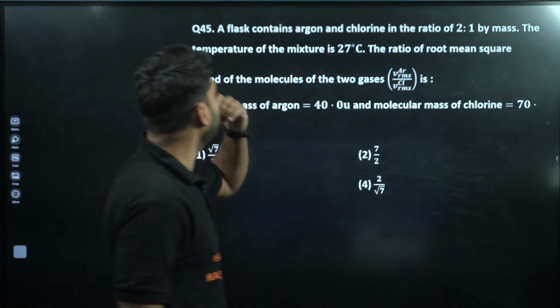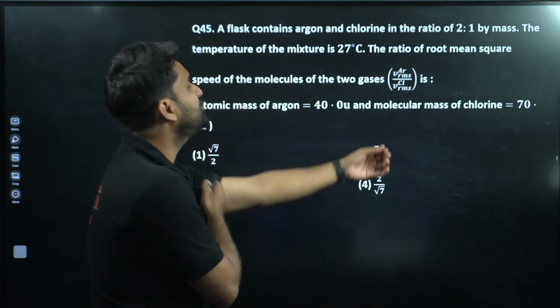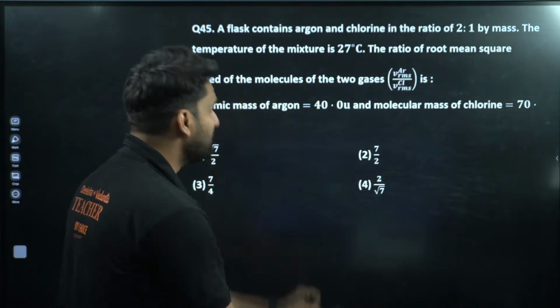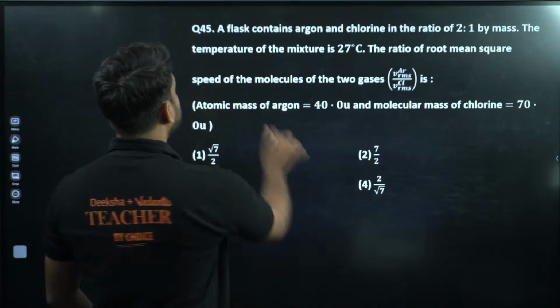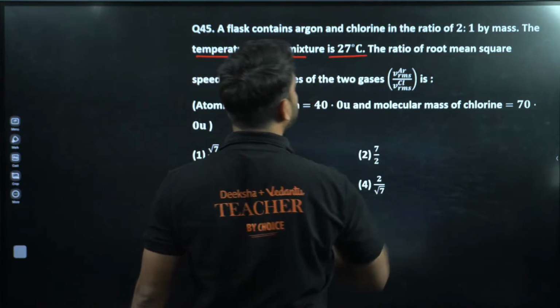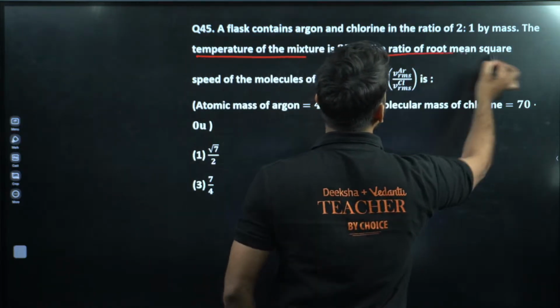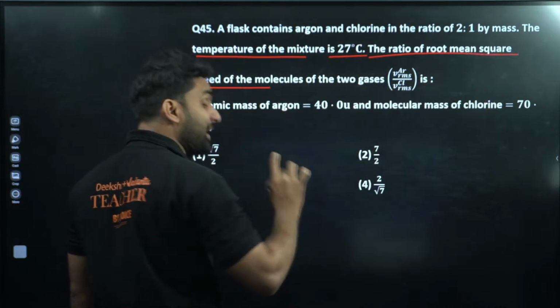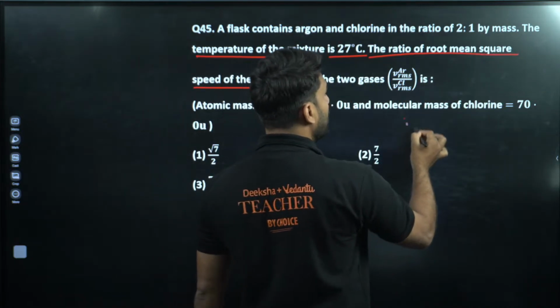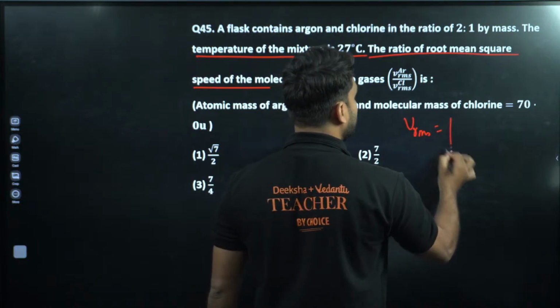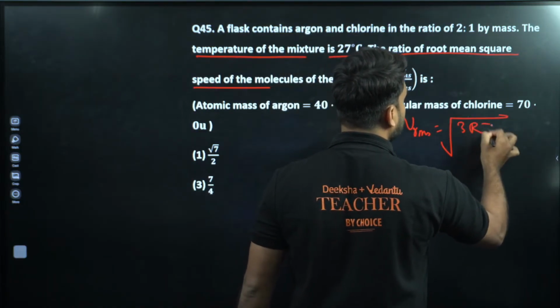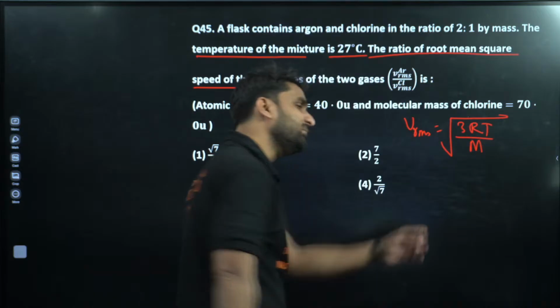A flask contains argon and chlorine in the ratio 2:1 by mass. The temperature of the mixture is 27 degrees centigrade. The ratio of root mean square speed. Now, my dear champion, the root mean square (RMS) speed is equal to under root 3RT divided by M. This is the formula.